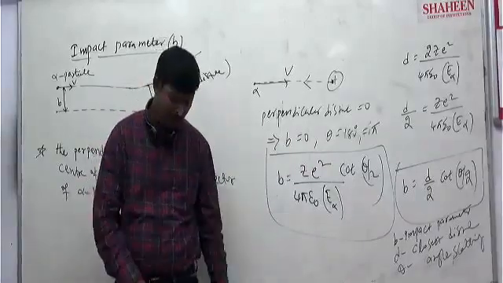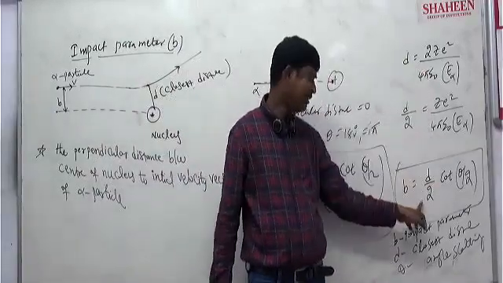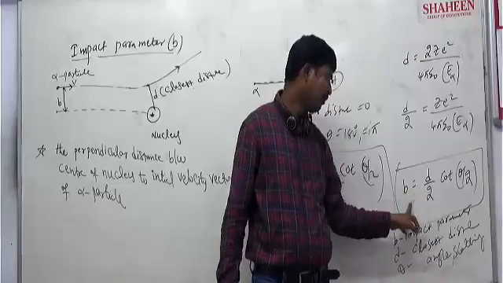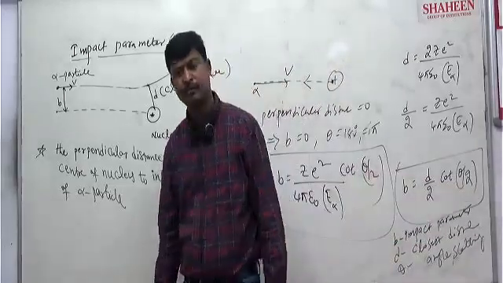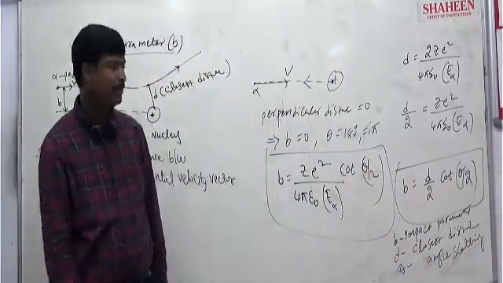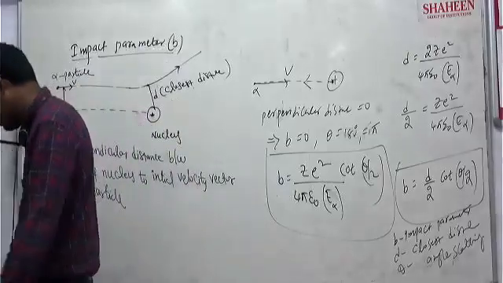So in a numerical question, what can you do? First calculate D using this formula. Put this D here: B is equal to D by 2 cot theta by 2. The scattering angle they will give, and you can calculate. Clear? Yes or no? Tell me, any doubt?